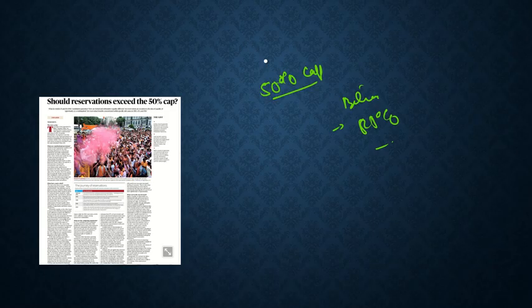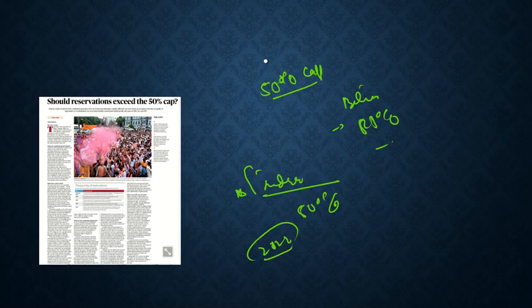The cap was given by the Indra Sawhney judgment. It was basically discussed way before the Indra Sawhney judgment, but that judgment reaffirmed it. It gave the 50% cap: the reservation should not exceed 50%. But in 2022, there was another judgment which said that it is good that reservation should not exceed 50%, but for the economically weaker sections, there is a different reservation. So, in a nutshell, there is a need for reservation.